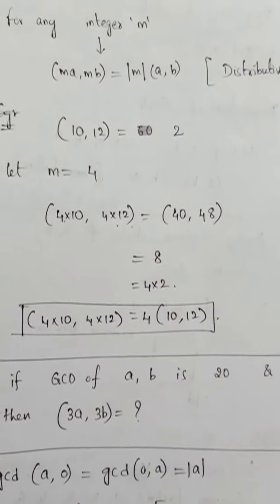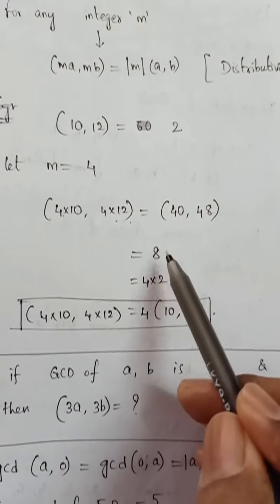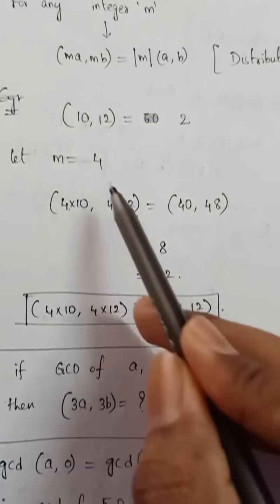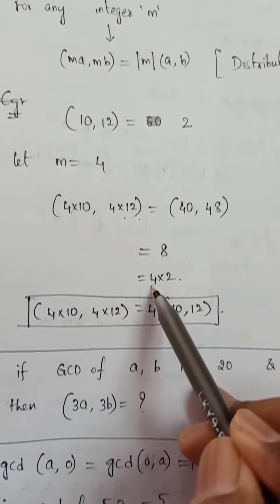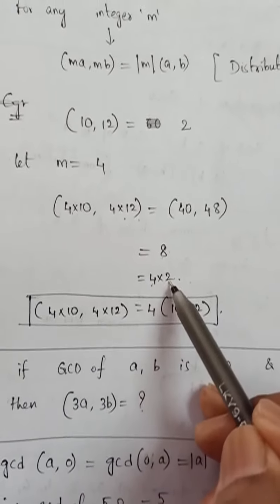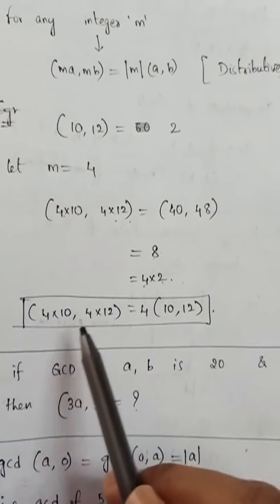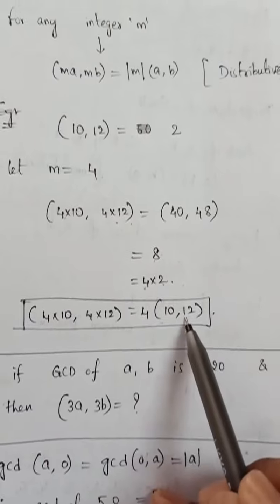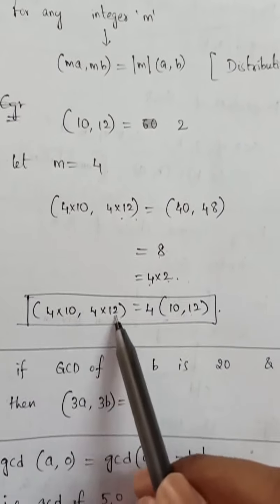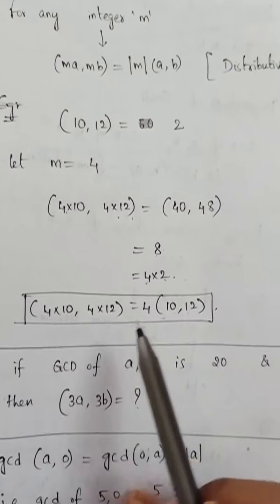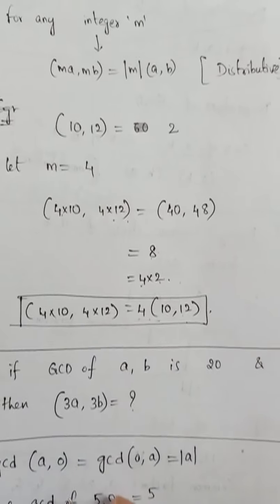What is the GCD of 40 and 48? It is 8. 8 can again be expressed as m into 2, where m is 4, so 4 into 2. And 2 is already the GCD of 10 comma 12. So that is the GCD of any two numbers. If two numbers are multiplied by the same number, then their GCD is also multiplied by the same number.